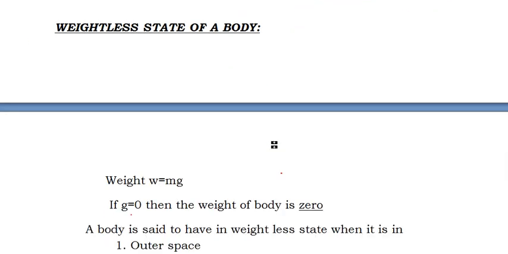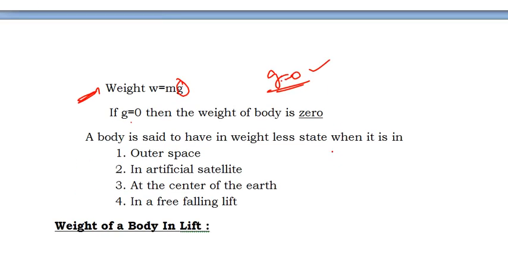Now we see the weightless state of a body. This is very important. When can you find that a body is having less weight? Now look at the formula of weight, that is W = m g. So m you can't change, you can't make m 0. What you can make 0 is the gravitation, that is g = 0. But where do you find that g is equal to 0? This is what is important for us.